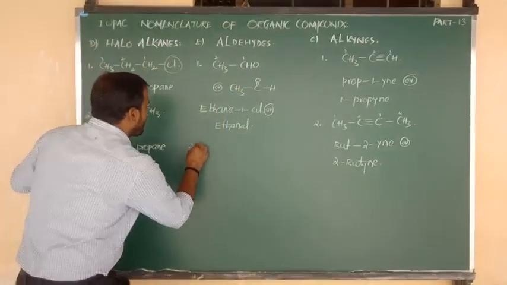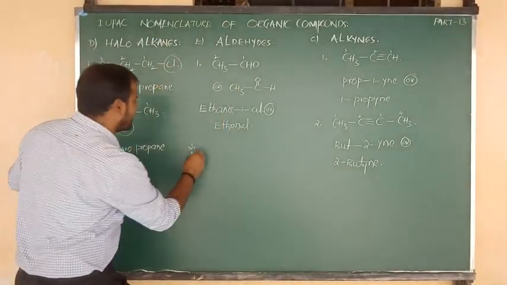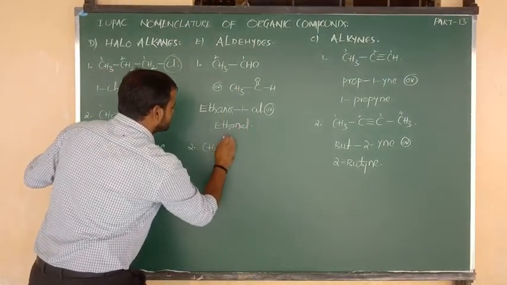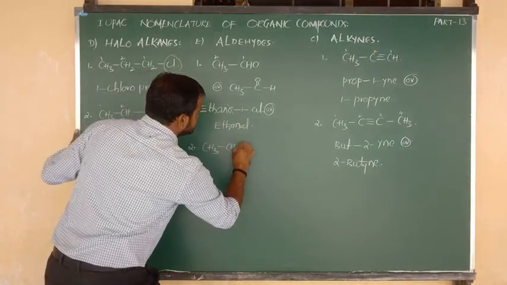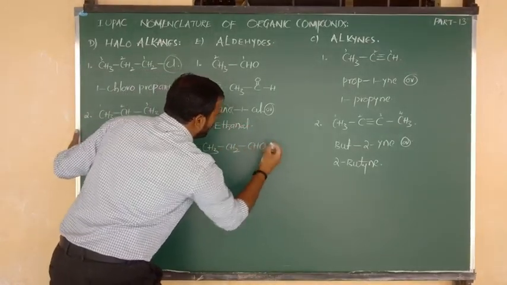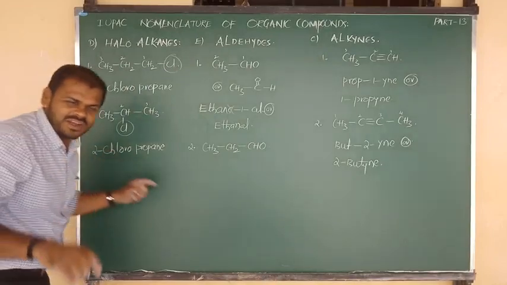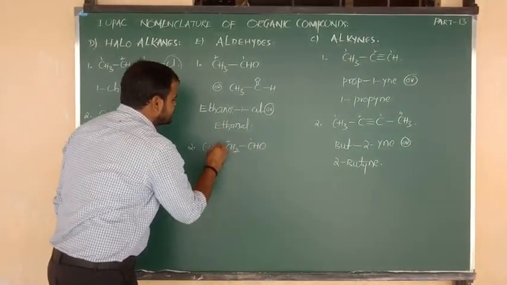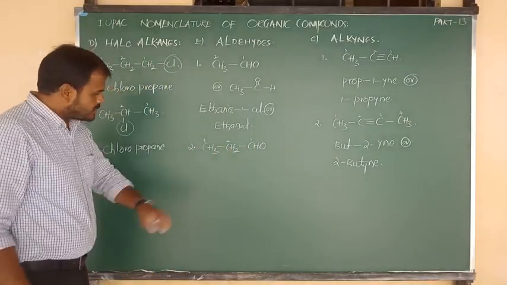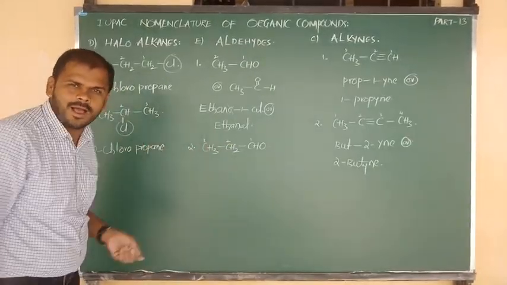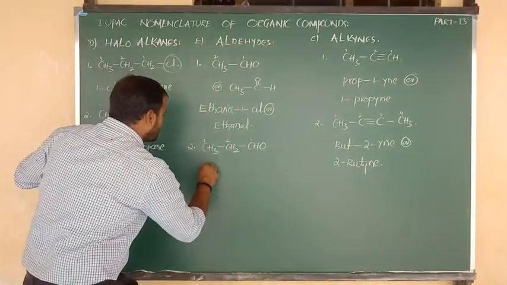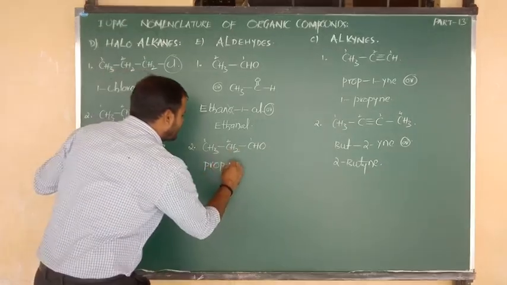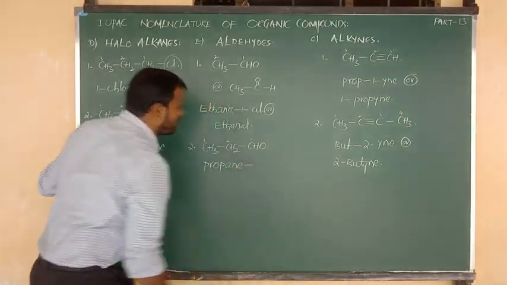Yes. Another compound I am going to consider for this aldehyde category, that is nothing but CH3 bonded to CH2, CH2 bonded to CHO. Okay, again what is the functional group carbon? Aldehyde. It will get number 1 priority, this is second one, and this is third one. So in total how many carbons are there? 3 carbons are there. 3 carbons means we have to consider prop as the root word and all of them have single bonds, so we can say propane.